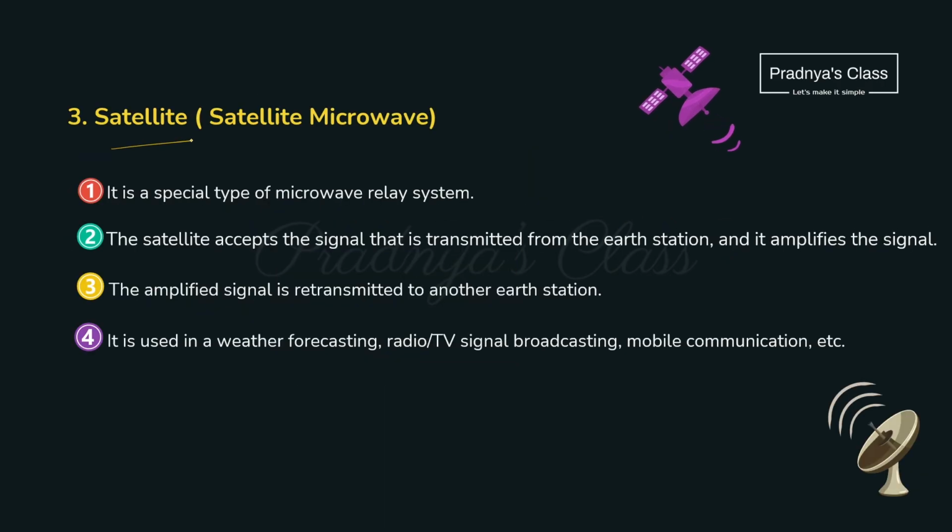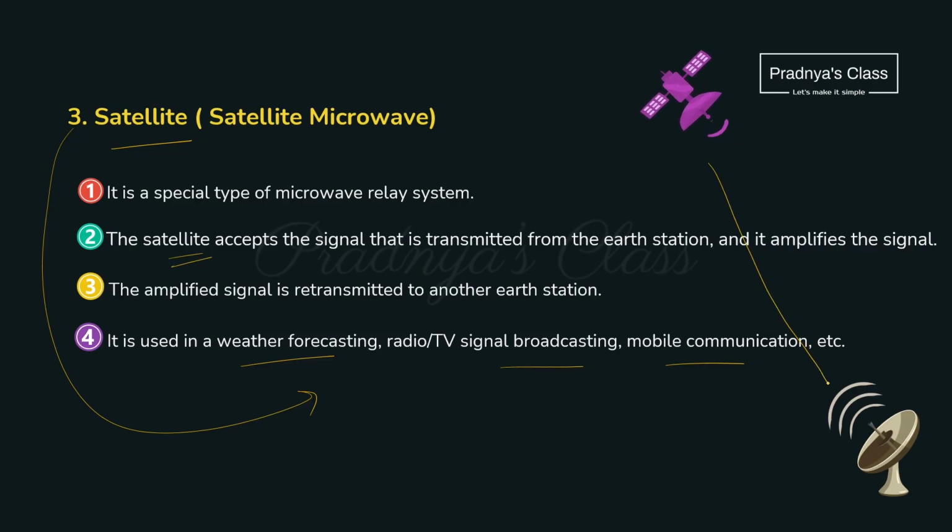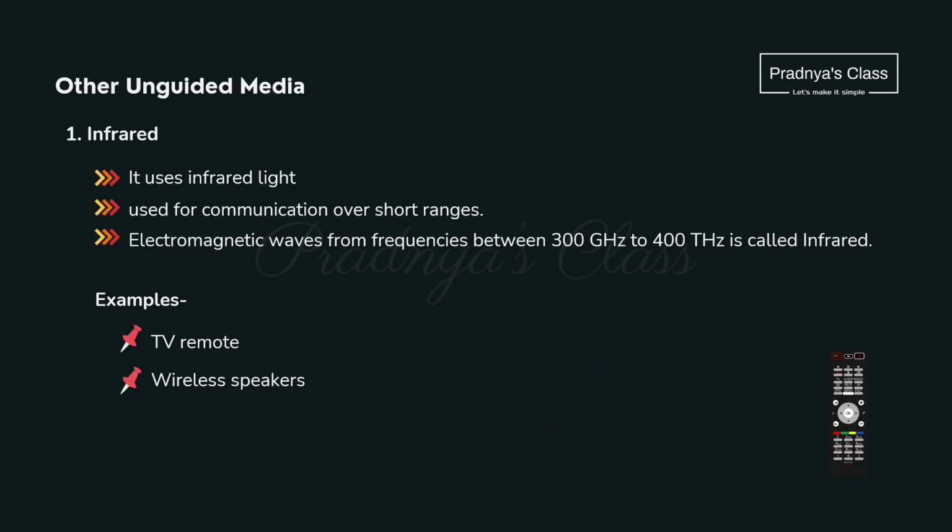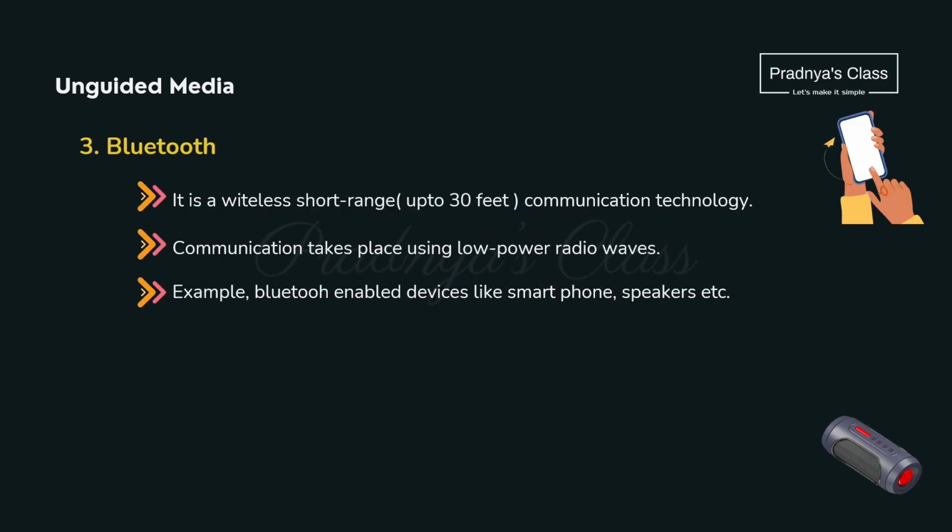The third unguided media is satellite. We use this for different purposes, for weather forecasting, broadcasting and for mobile communication. In this, the satellite will be in space and it will take the signals from the earth station. It will amplify and pass to another station. There are some more unguided media, infrared, laser and Bluetooth.